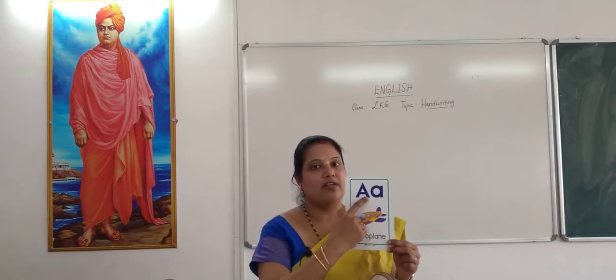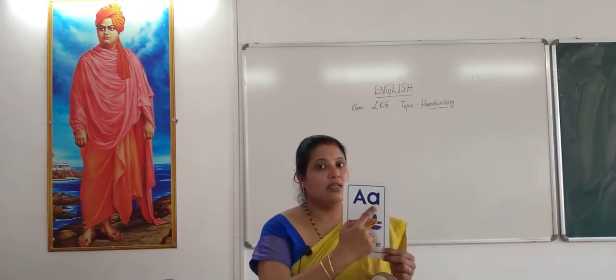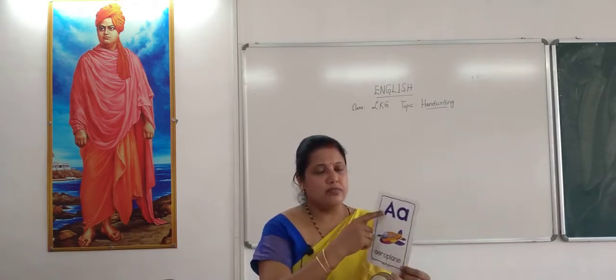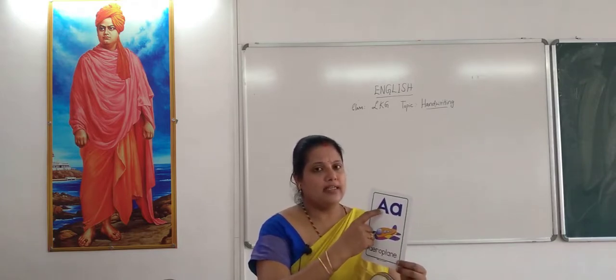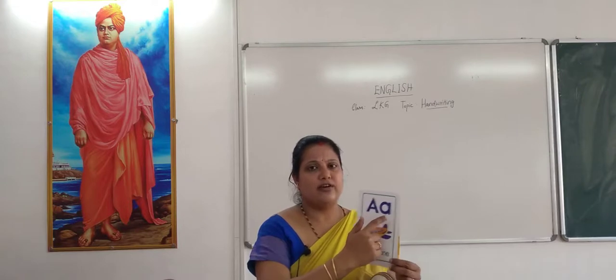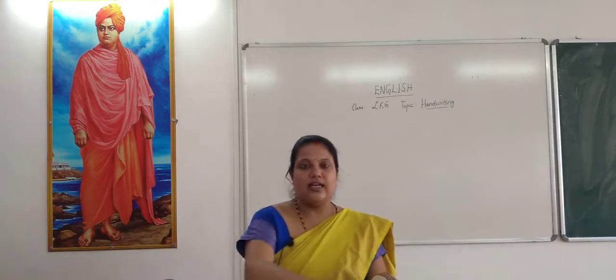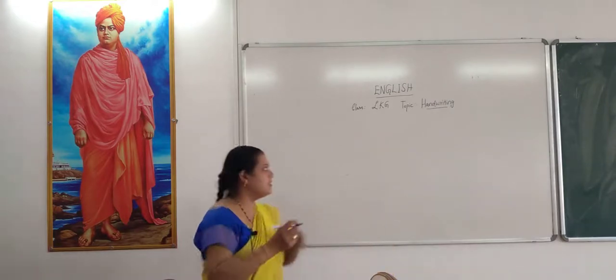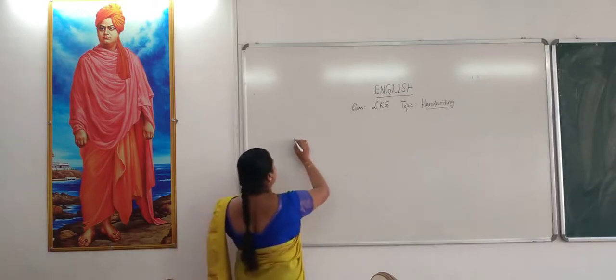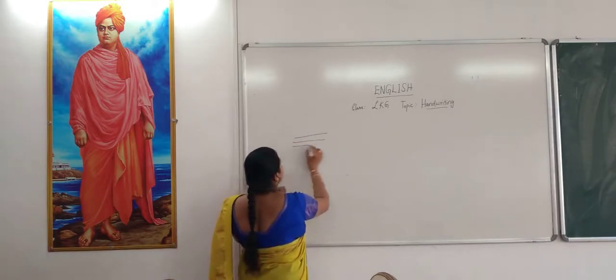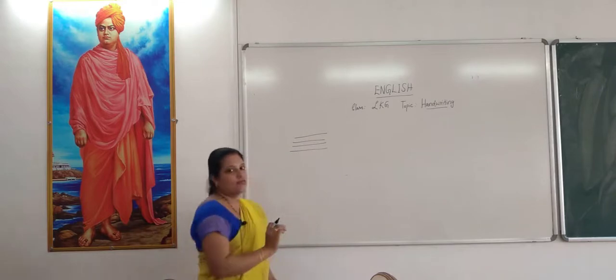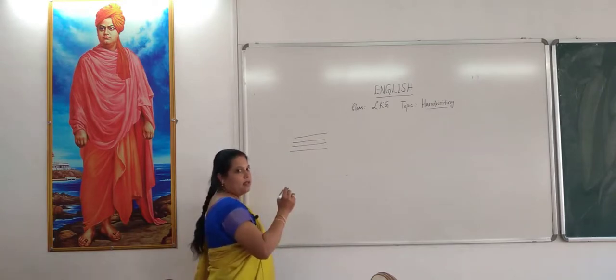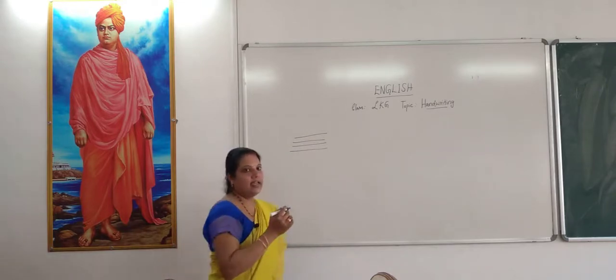See, here you have got 2 alphabets. One is the capital letter, the second one is the small letter, or we say big letter, small letter. Children, let us see how to write this alphabet A. If you are having this kind of 4 lines book, now let us start writing A.